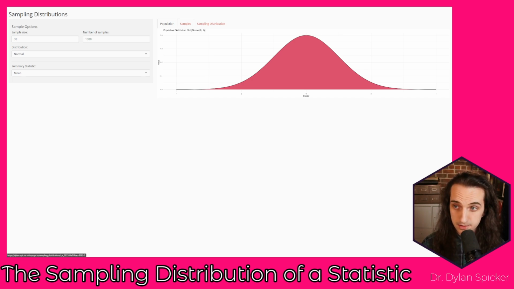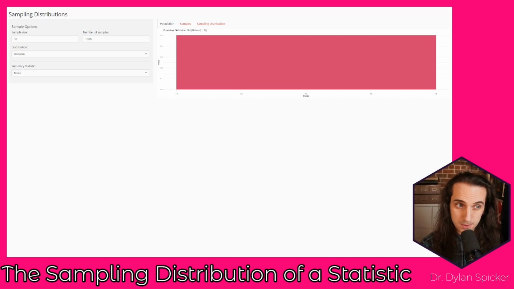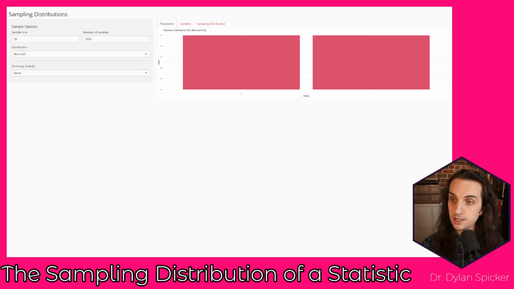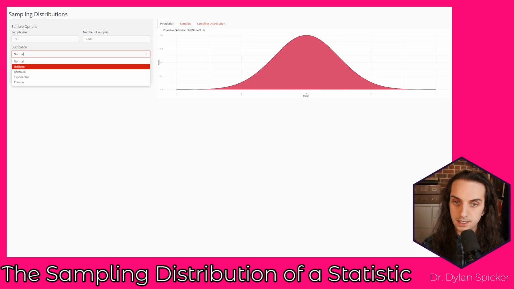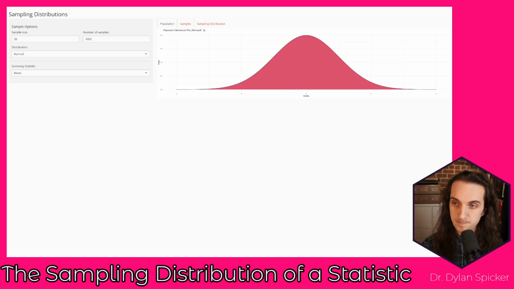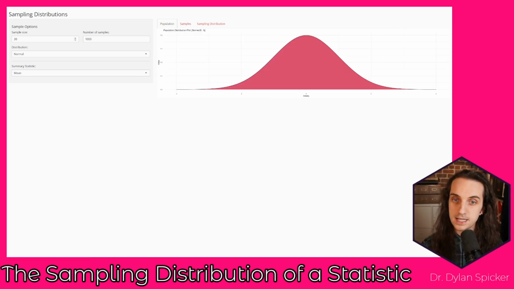Then over on the right panel, we're going to be able to see some different plots. The first plot that we're looking at is the plot of the population distribution. If we go in and pick a different population distribution, the plot over here is going to change. So we can look at an exponential, a Bernoulli, a normal, a uniform, and so forth. We can take a look at whatever we want. The second tab here, if we click into it, is actually going to show histograms of these samples. What we're doing here is taking the population that exists and drawing samples, in this case, of size 30 from them.